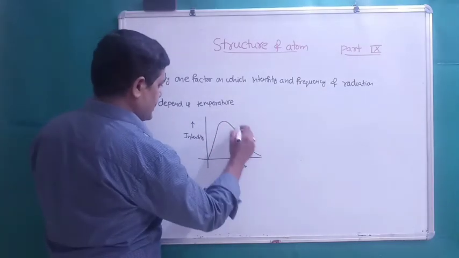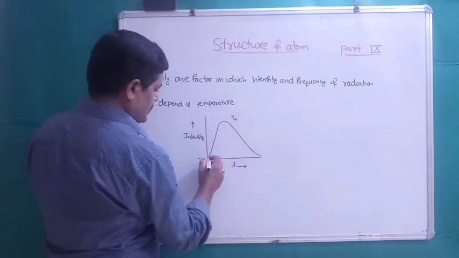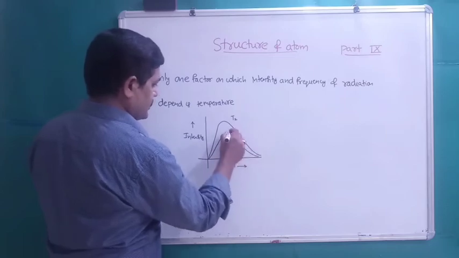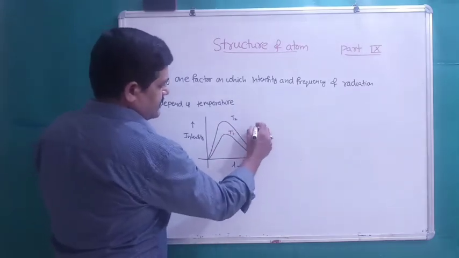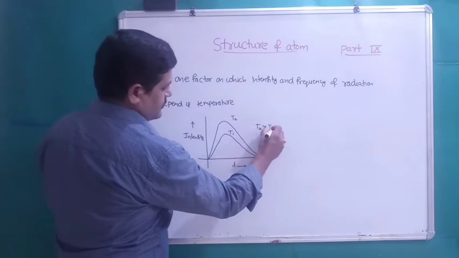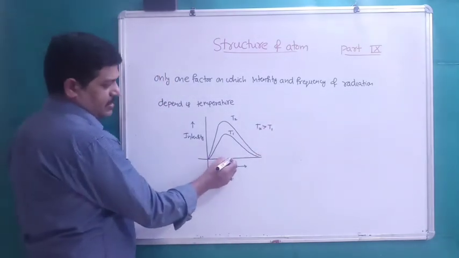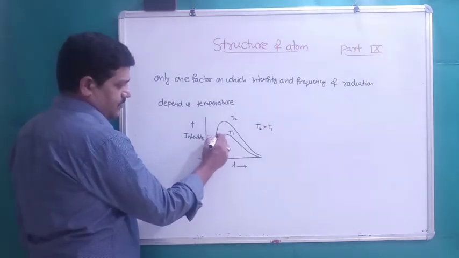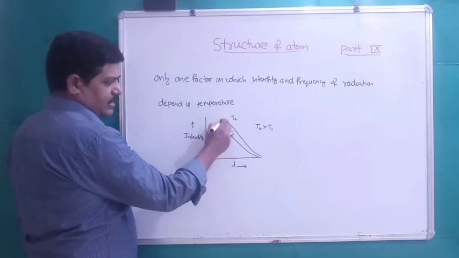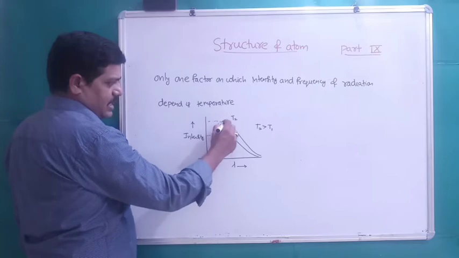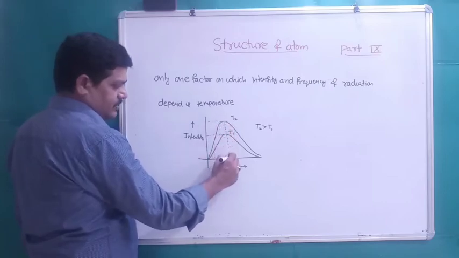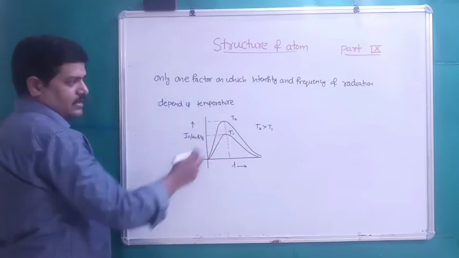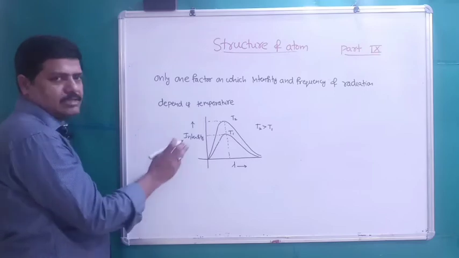One is at temperature T2 and the second is at temperature T1, where T2 is greater than T1. At a particular wavelength, the intensity for T1 is lesser than for T2. So at a lower temperature, intensity is less.